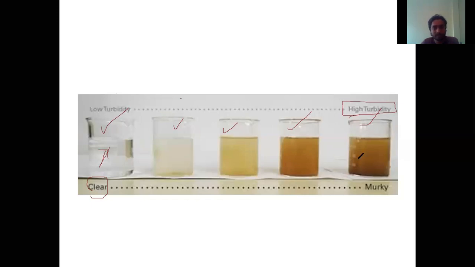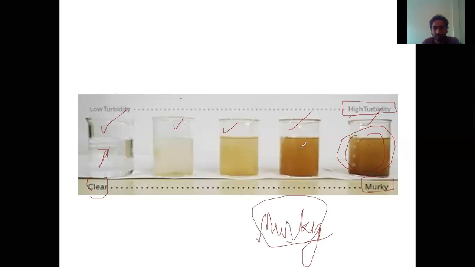So we can conclude that this particular solution is more turbid. There are even more turbid solutions as well. It is also called murky, M-U-R-K-Y. Murky water means dirty water. So this is high turbidity and this is low turbidity.